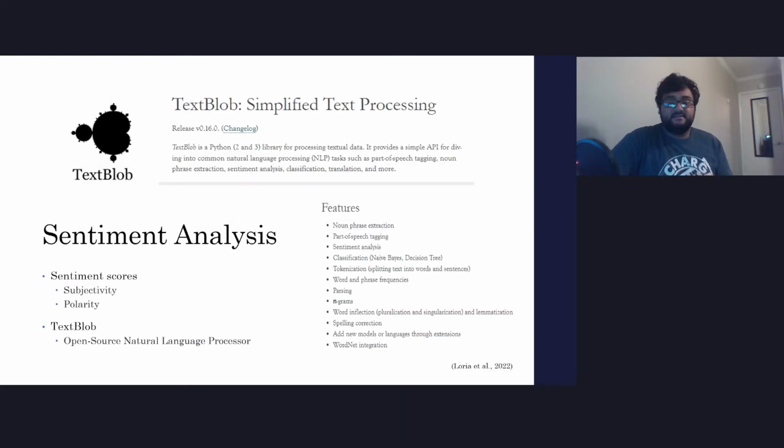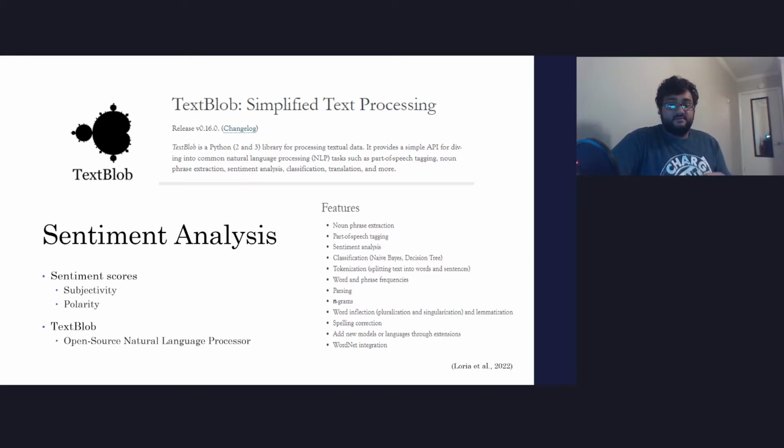Sentiment analysis is the scoring of sentences and phrases based on the opinion expressed in those sentences and phrases. The two metrics for sentiment analysis are usually subjectivity and polarity. Subjectivity is how opinionated the text is, with 0 being a non-existent or cold opinion and 1 being a strong or hot opinion. Polarity is the direction the opinion is going in.